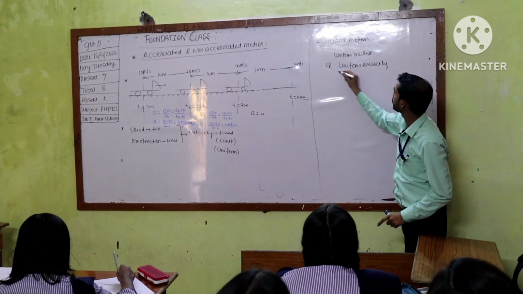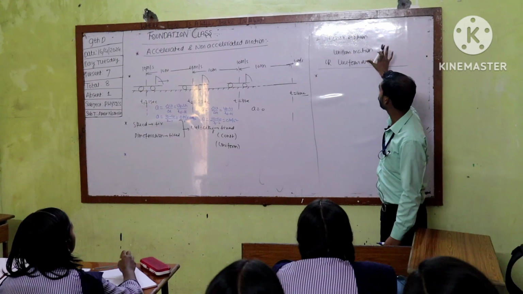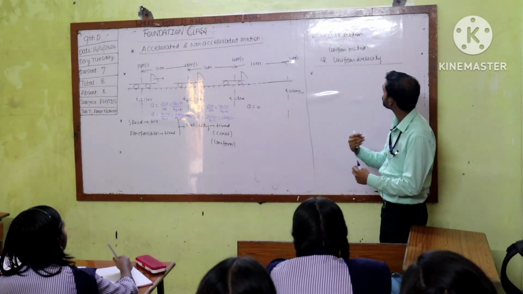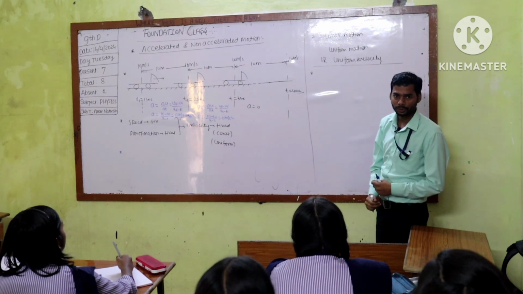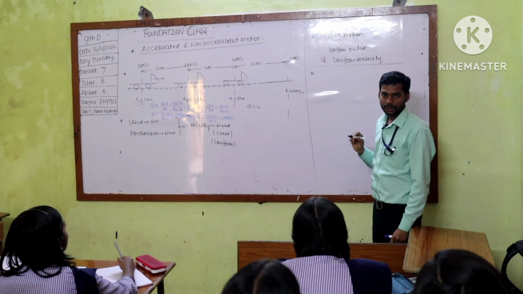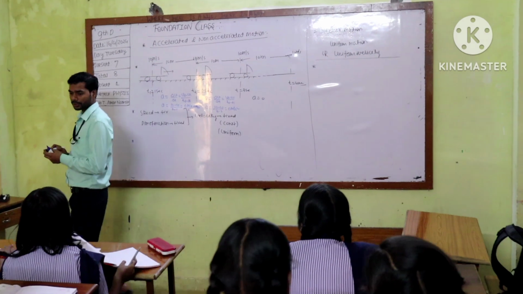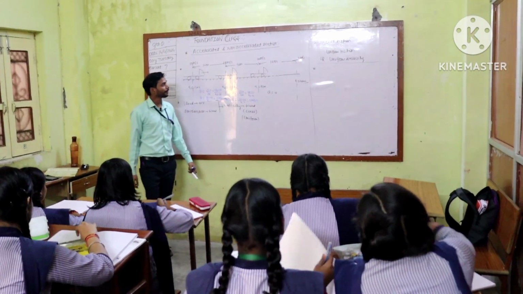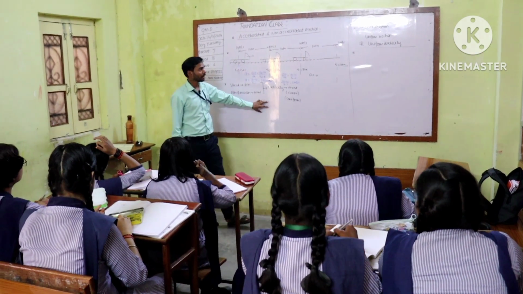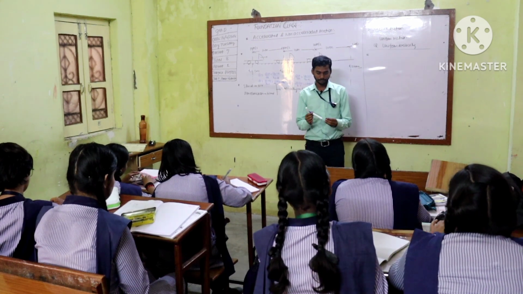Yes or no? Yes. So what definition can I make for uniform motion? Whether it is uniform motion, constant motion, or a body moving with uniform velocity, then what can I make as a definition about it? Write down the definition. Now you can write down the definition. Should we write these? Yes. You need to first copy these things, and after that I will make notes for the definition. Write down.